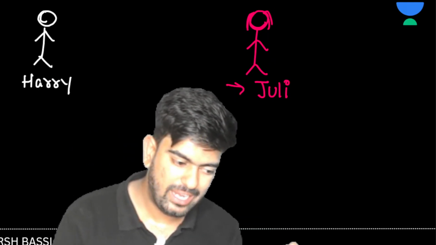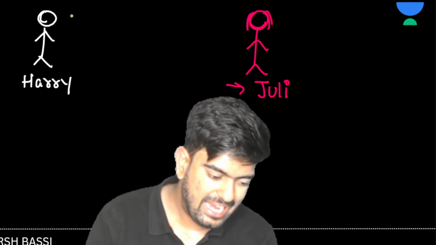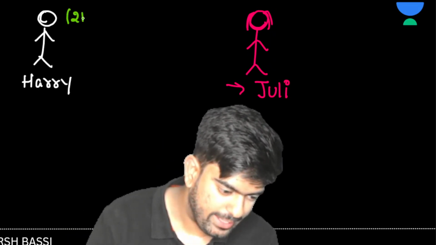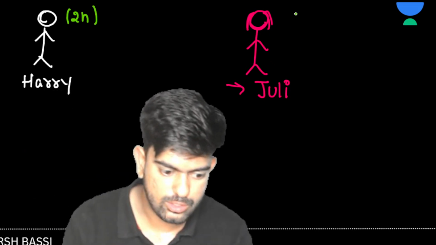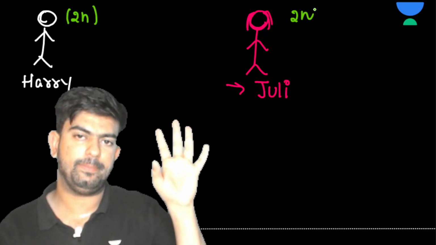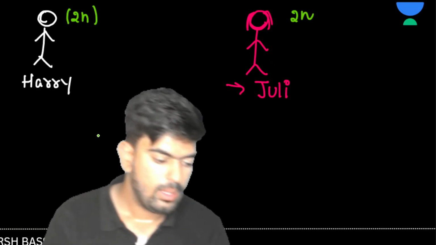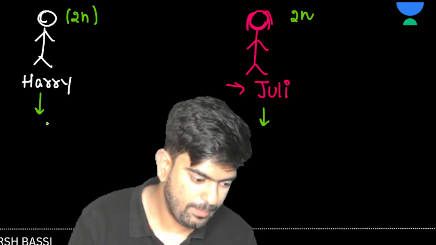Now, they both are human beings, so Harry will be diploid and Julie will also be diploid. Both of them want to produce a baby.